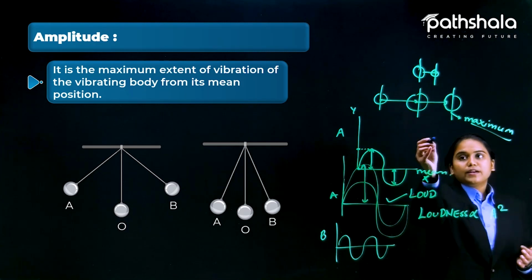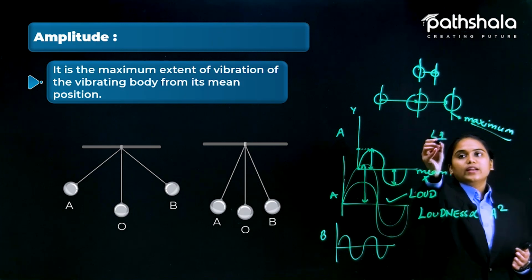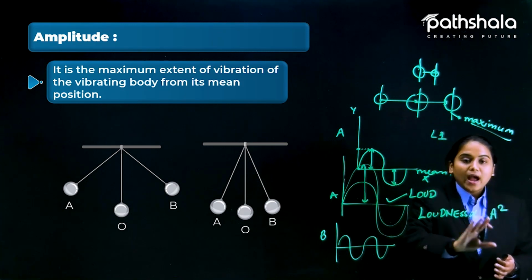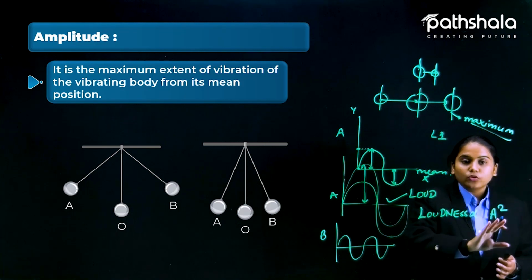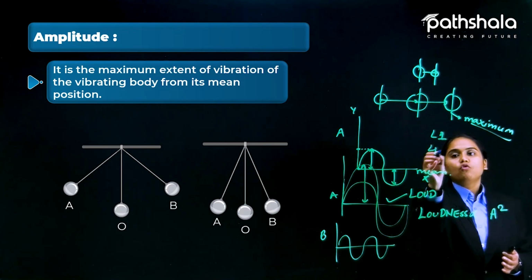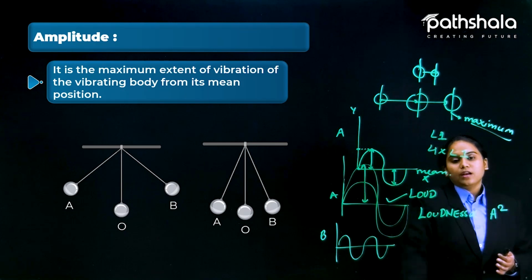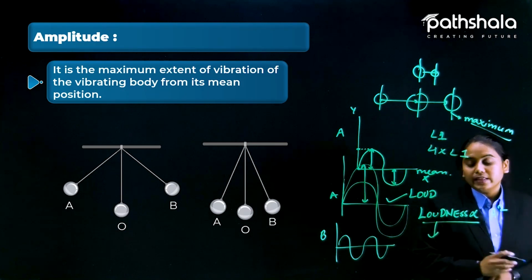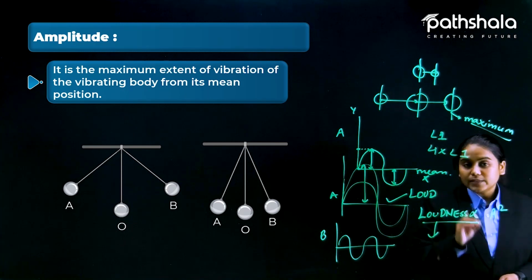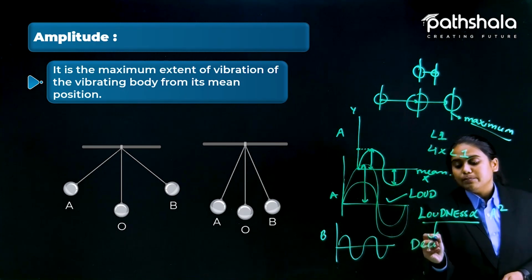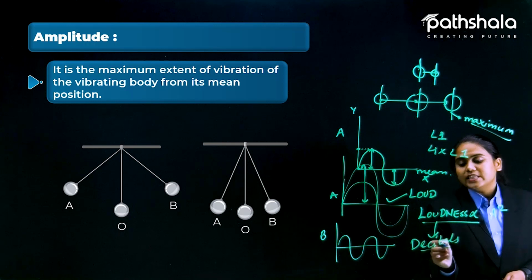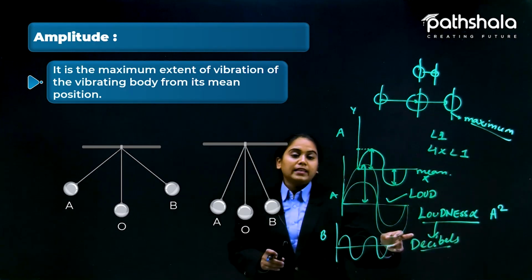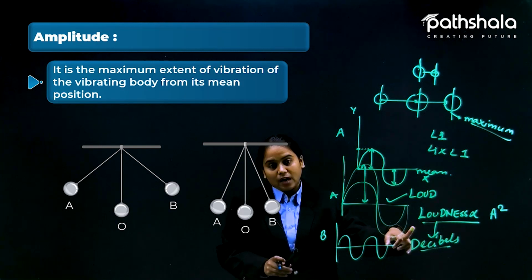If someone is producing loudness L1, then when we double the amplitude, the loudness will become 4 times. Loudness is calculated in the SI unit decibel, through which we can measure the loudness of any sound.